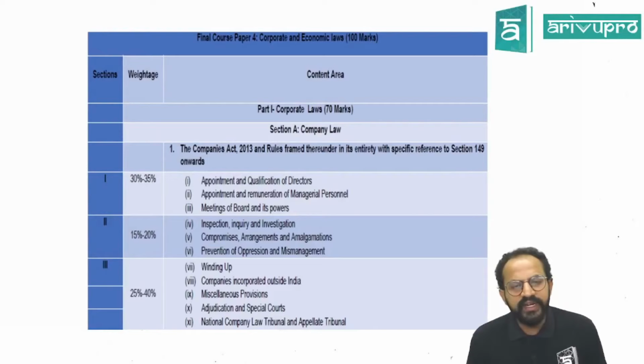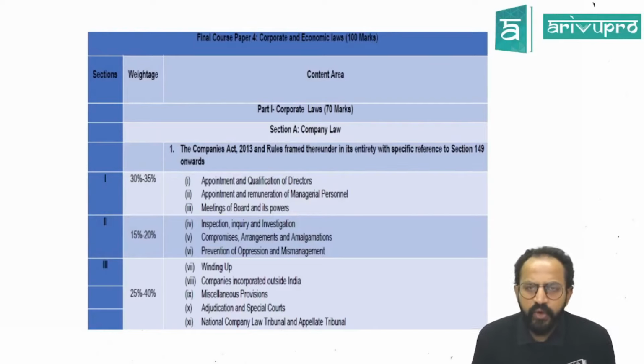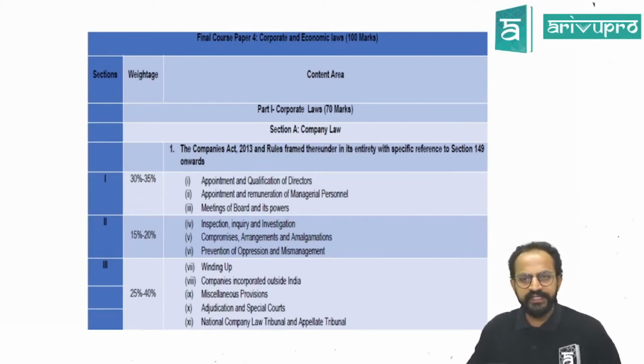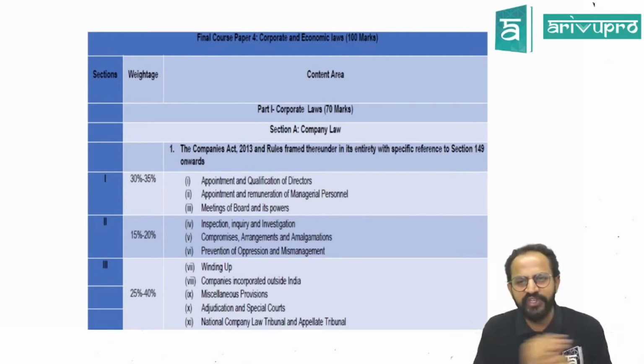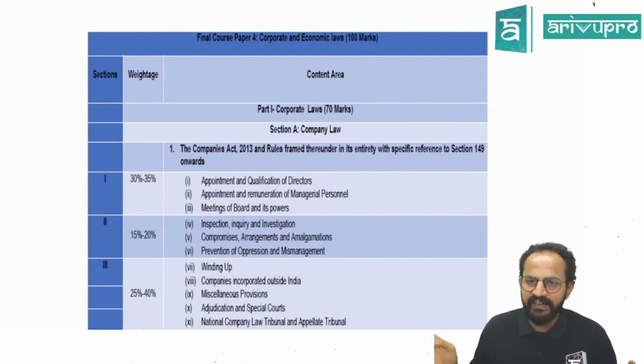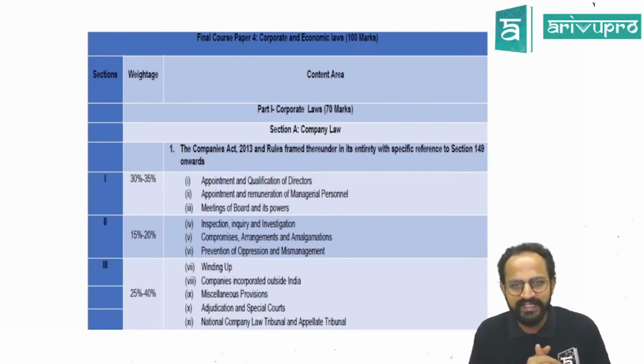Yes guys, come, let us begin our today's class. So paper 4, corporate and economic laws. Let us see the weightage approach, how much will be asked, the question paper pattern, and the weightage of each particular chapter. Of course, in the first lecture it will not make sense at all, but after watching the entire videos, watch this again and it will make sense.